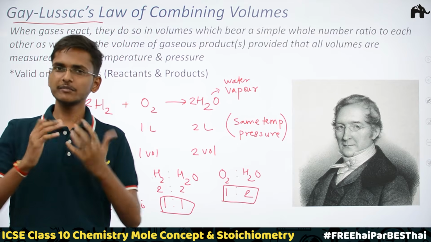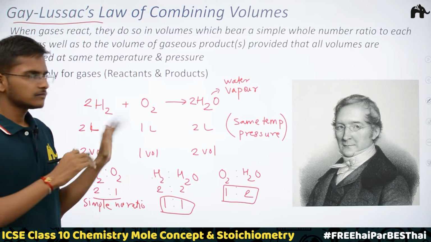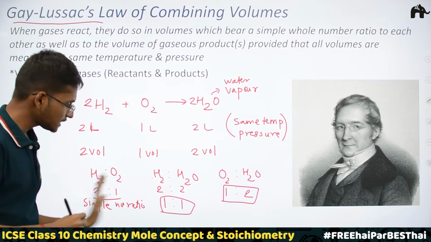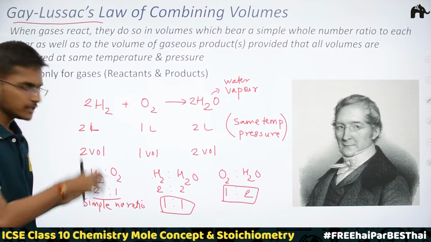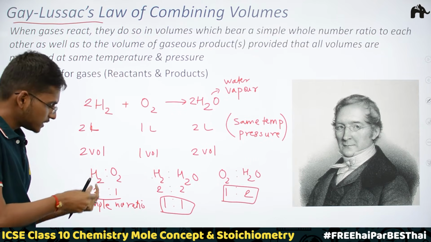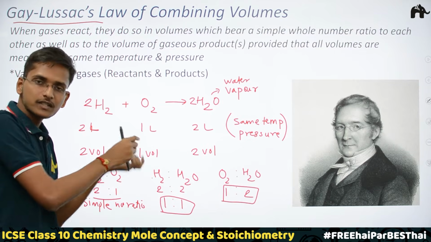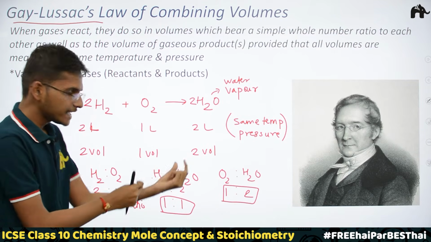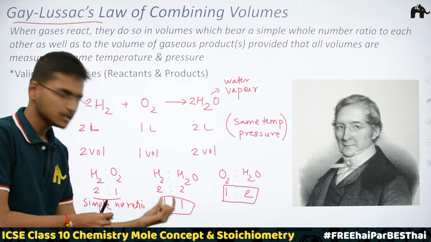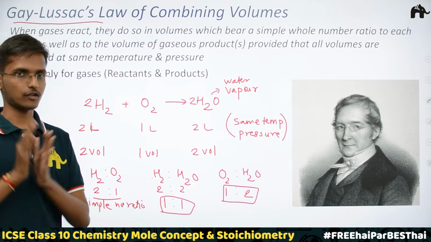Now he thought that let me check this with the other gaseous reactions. Okay, so he studied the other gaseous reactions, and then again he found the same observation. Okay, he again found that the gaseous reactants were having the volumes in the ratio, and this ratio was a simple whole number ratio. Same way, the gaseous reactants and the gaseous products, okay, their volumes were again the same simple whole number ratios. Okay, not the same, but the simple whole number ratios. He again found the same thing.